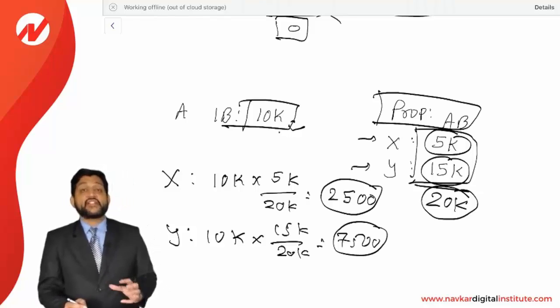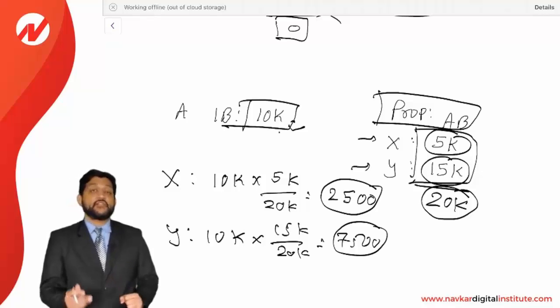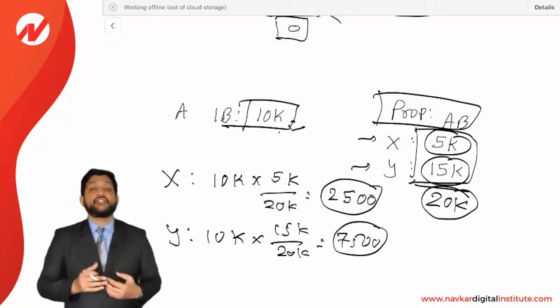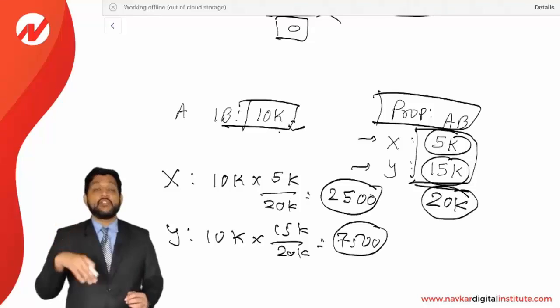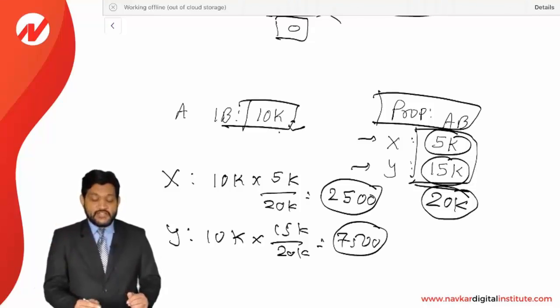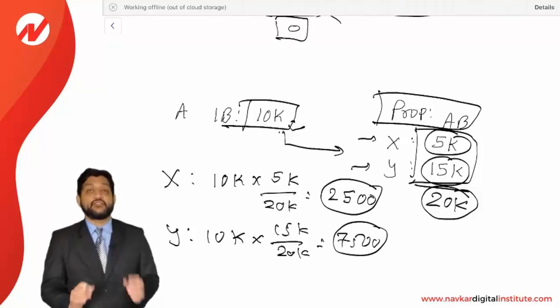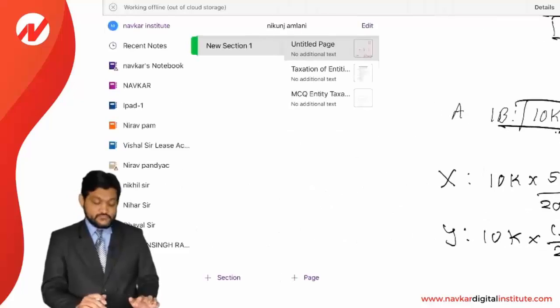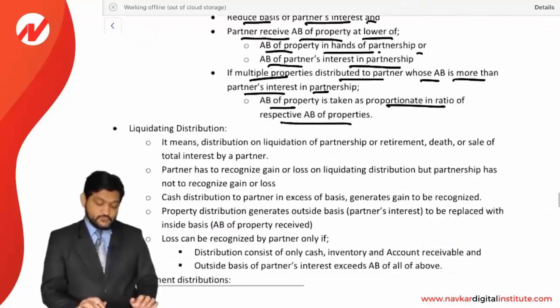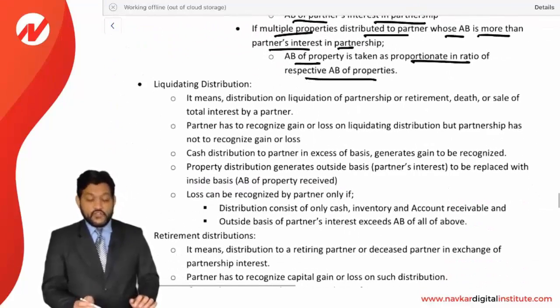So when you are receiving a multiple property distribution, then basis has to be distributed in proportion to the AB of the properties you have received. So here 10,000 of the basis has been allocated between these two properties in the ratio of their adjusted basis. So this rule you need to remember. Okay, this was about non-liquidating distribution.